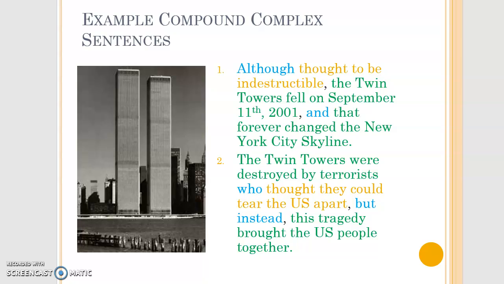Our second example, the Twin Towers were destroyed by terrorists who thought they could tear the U.S. apart. But instead, this tragedy brought the U.S. people together. The Twin Towers were destroyed by terrorists is an independent clause, but would be our coordinating conjunction. This tragedy brought the U.S. people together would be our second independent clause. Who thought they could tear the U.S. apart would be our dependent clause. So that's what that's going to look like.